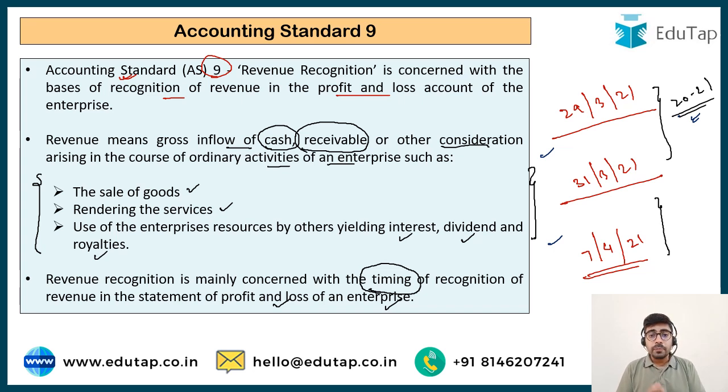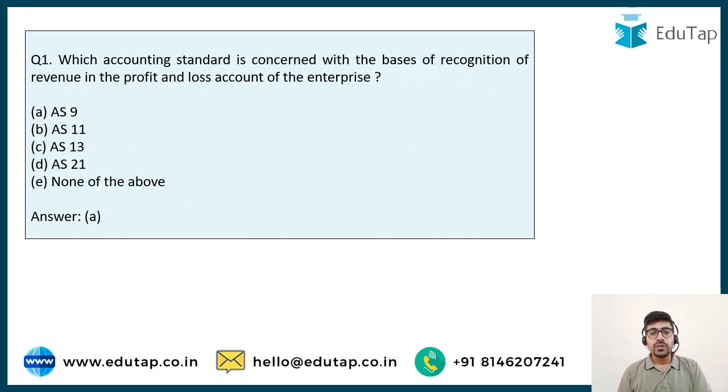So this accounting standard makes it very clear about when you should recognize the revenue in your books of accounts, in which financial year, in which period you should be booking the revenue. So now we can clearly answer this question: accounting standard 9 is the one which is going to provide a solution to all these problems. So the answer is going to be option number A.